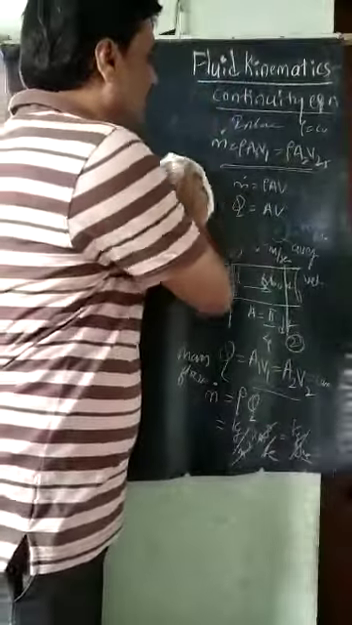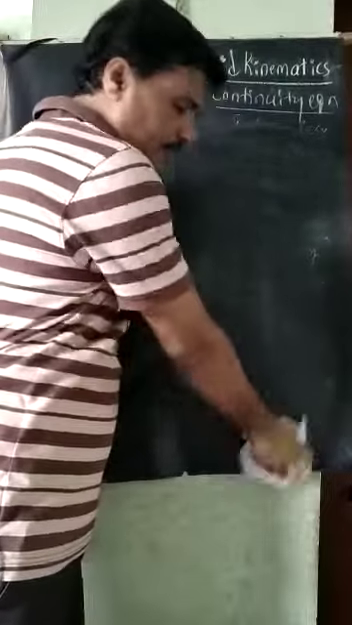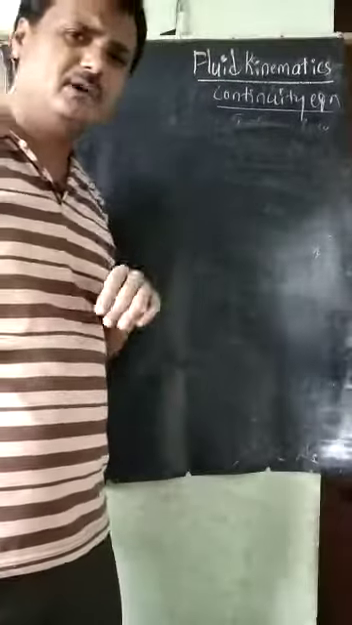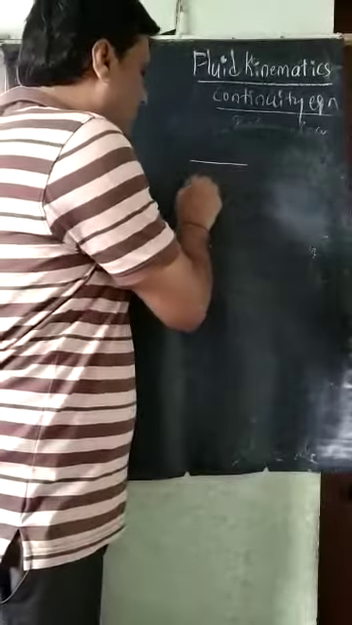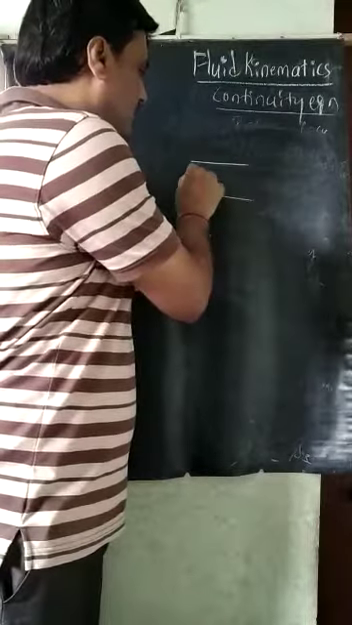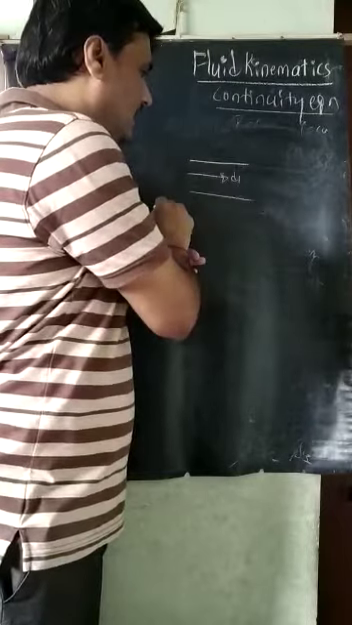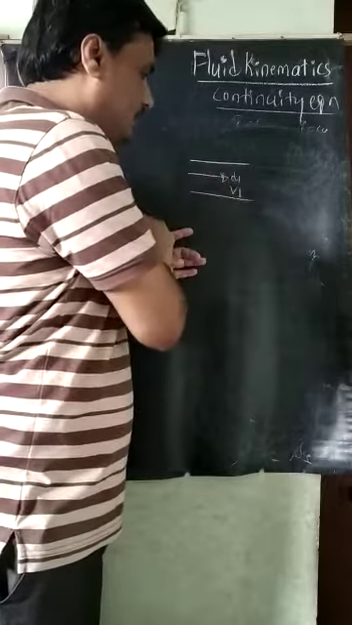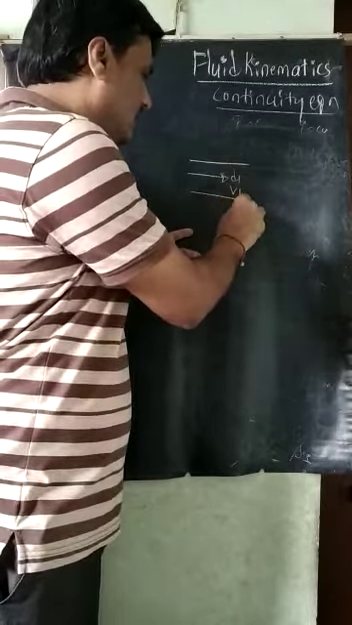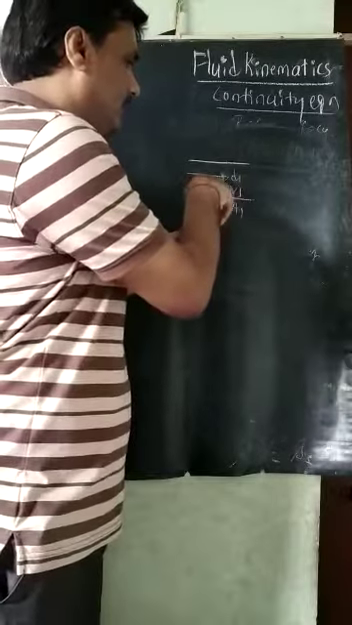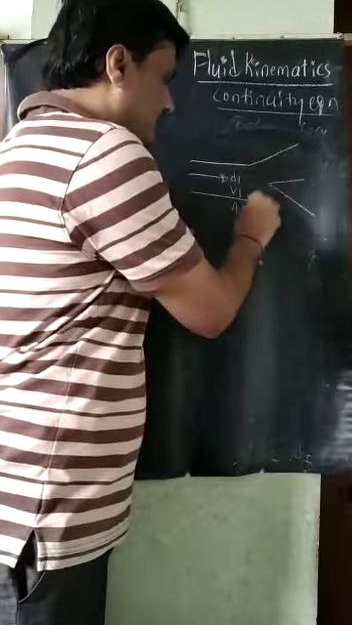Some numericals are there, based on this one-dimensional continuity equation. Very simple numericals. In a pipe network, for example, if there is one pipe in which a fluid is flowing, its diameter is d1 and velocity is v1, and the cross-sectional flow area of this pipe is A1. Next, this pipe will branch like this.